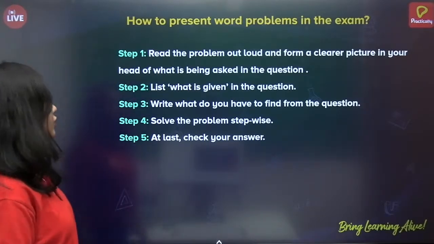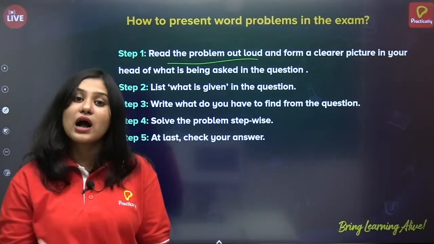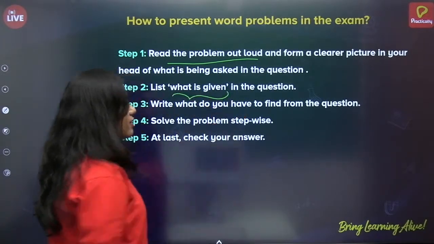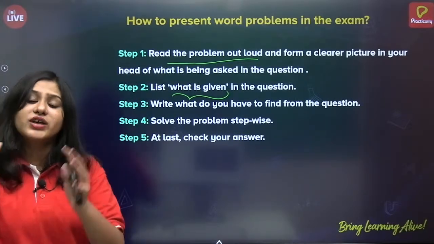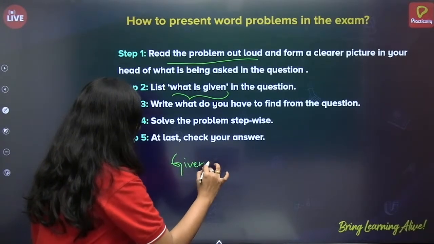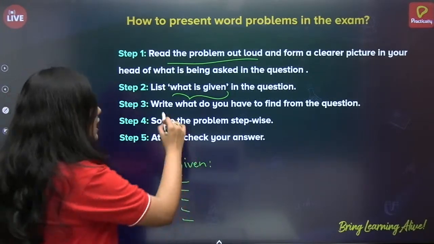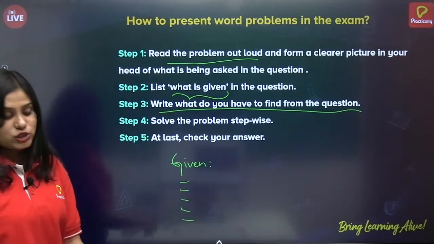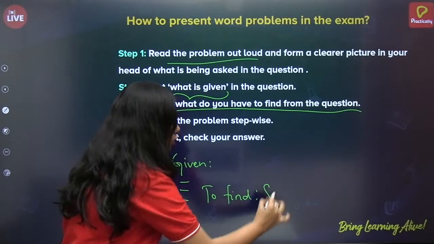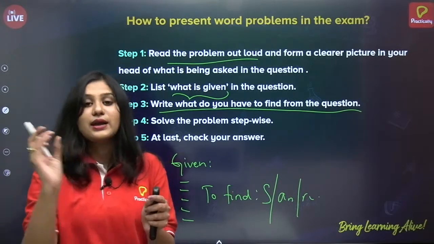Alright. So first, read the problem out loud and form a clearer picture in your head of what is being asked in the question. First important thing. Next, list what is given. Whenever you read the problem, there will be some values or variables given. So first, write given and list out all the things which are given in the question. Next, write what you have to find in the question. Do you have to find the sum or a or n? Whatever you have to find, you just write to find and mention it.